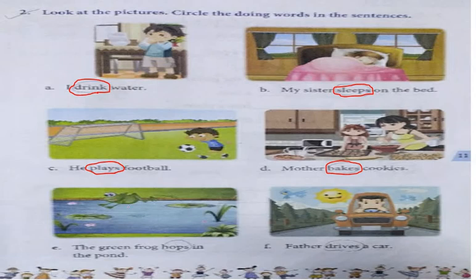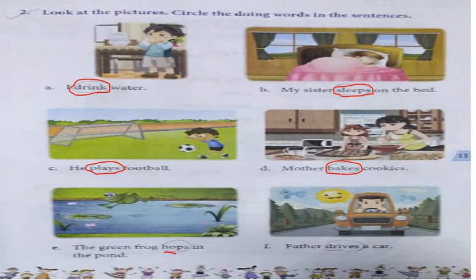See in the picture, you can see there is a frog. Can you see the frog? That frog is hopping. He is hopping from one leaf to another. Can you see there is a leaf? So, the green frog hops in the pond.